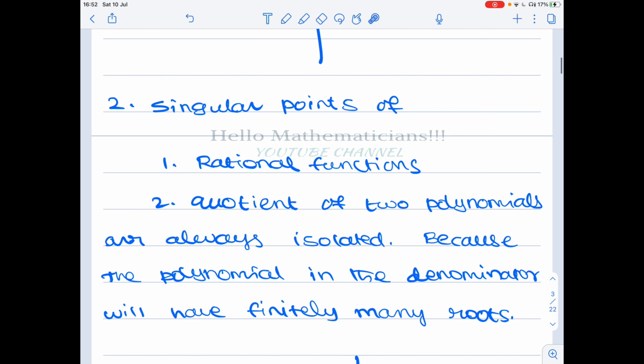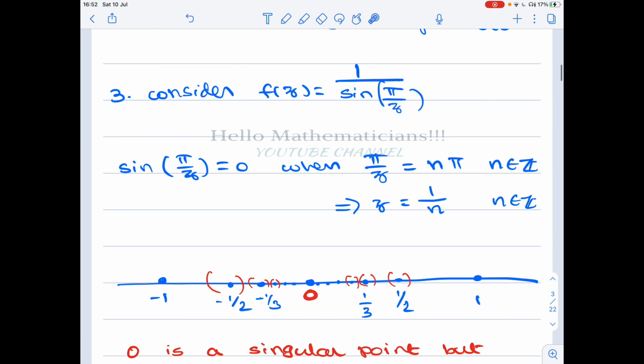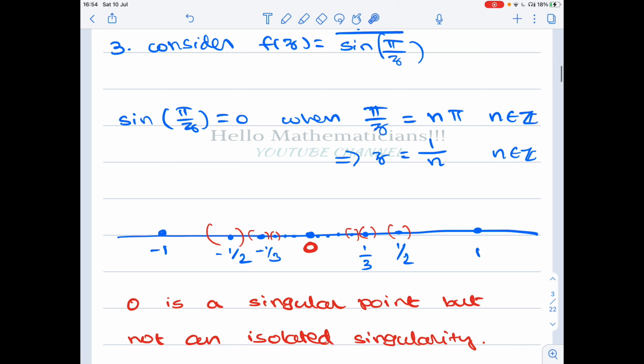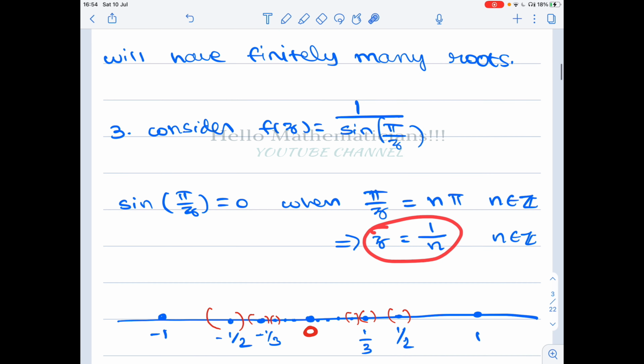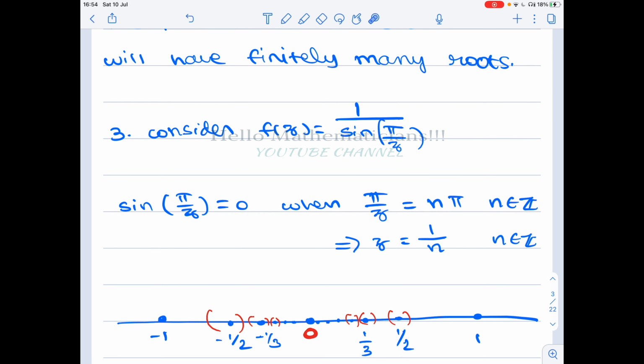Now let's see examples of non-isolated singularities. Consider f of z equal to 1 by sin(pi by z). Sin z equals 0 when z equals n pi. Therefore sin(pi by z) equals 0 when pi by z equals n pi, for n belonging to the integers. Therefore we conclude that for z equal to 1 by n, sin(pi by z) becomes 0.